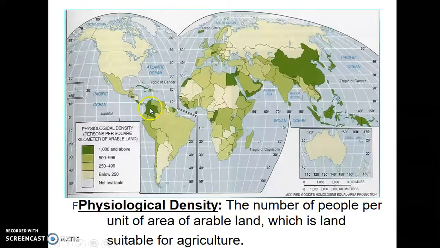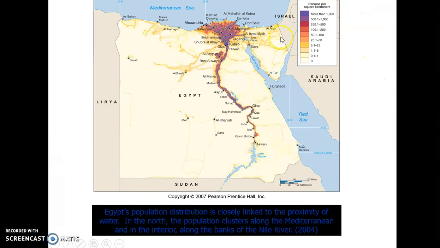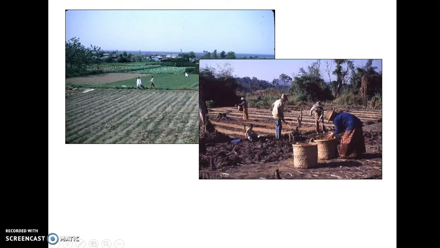This is where we see physiological density, so you see again a very low physiological density. These are high physiological density. This means there's a strain. Obviously this is desert through here, strain on being able to provide for themselves. Here again is the Nile River, 97% of the population living on 3% of this land because the rest is desert.